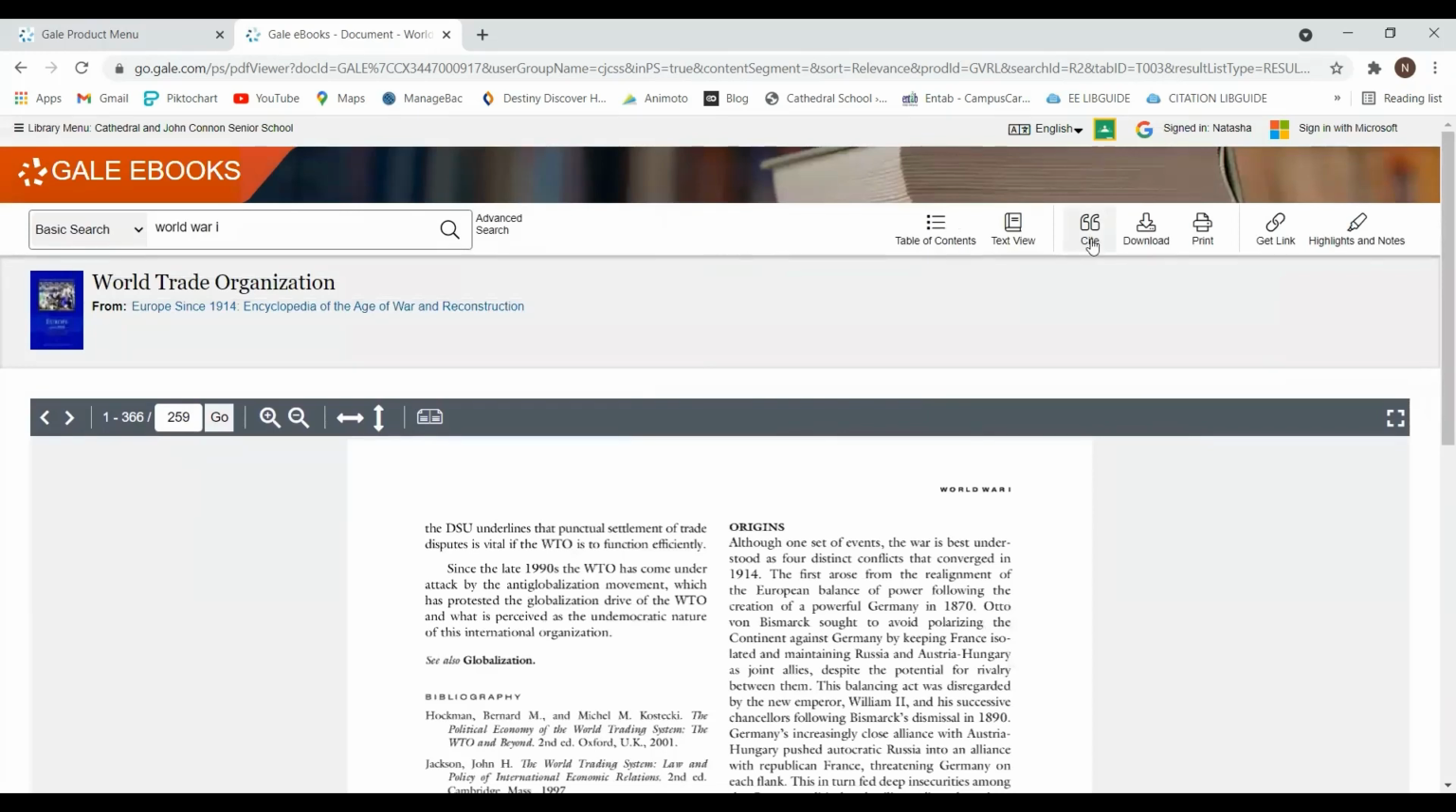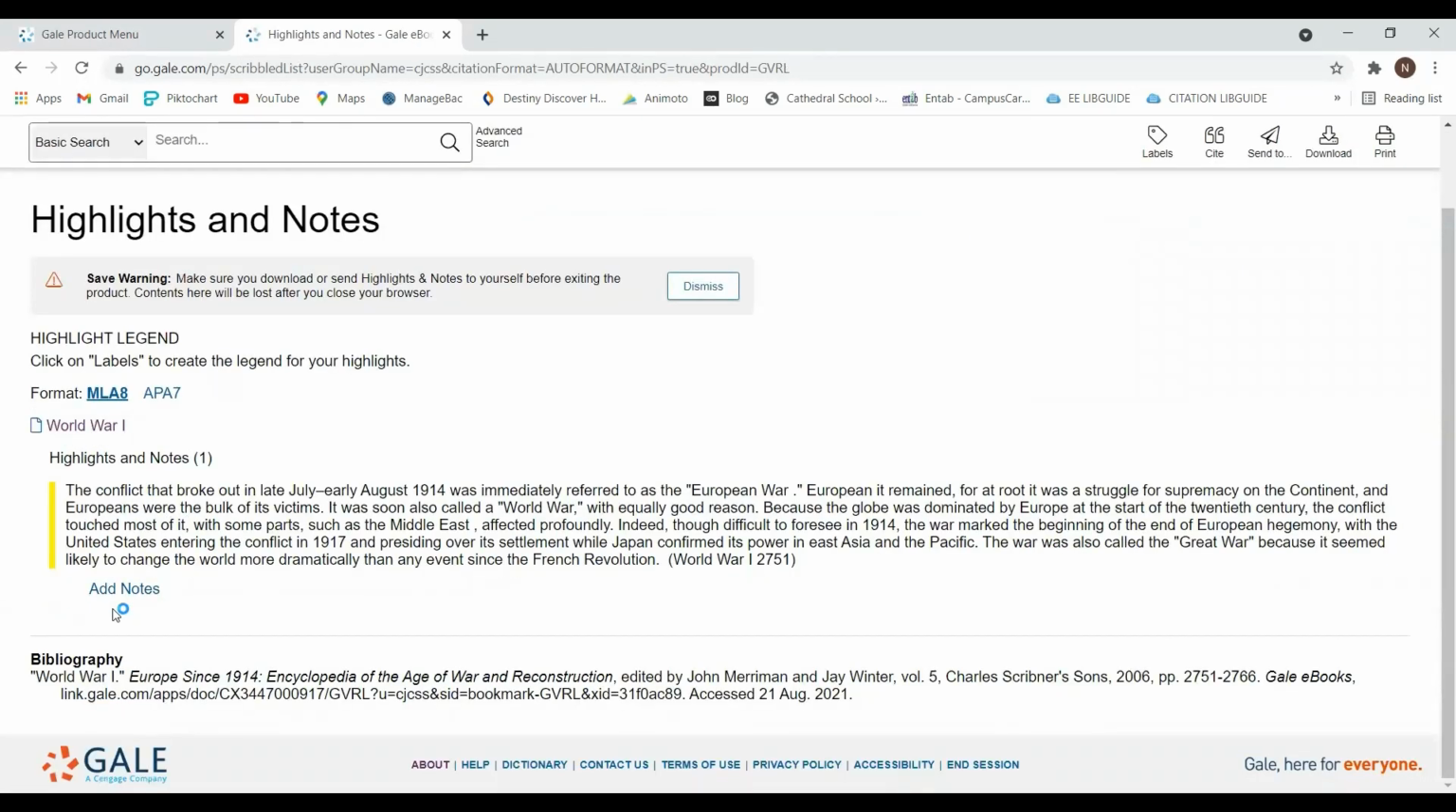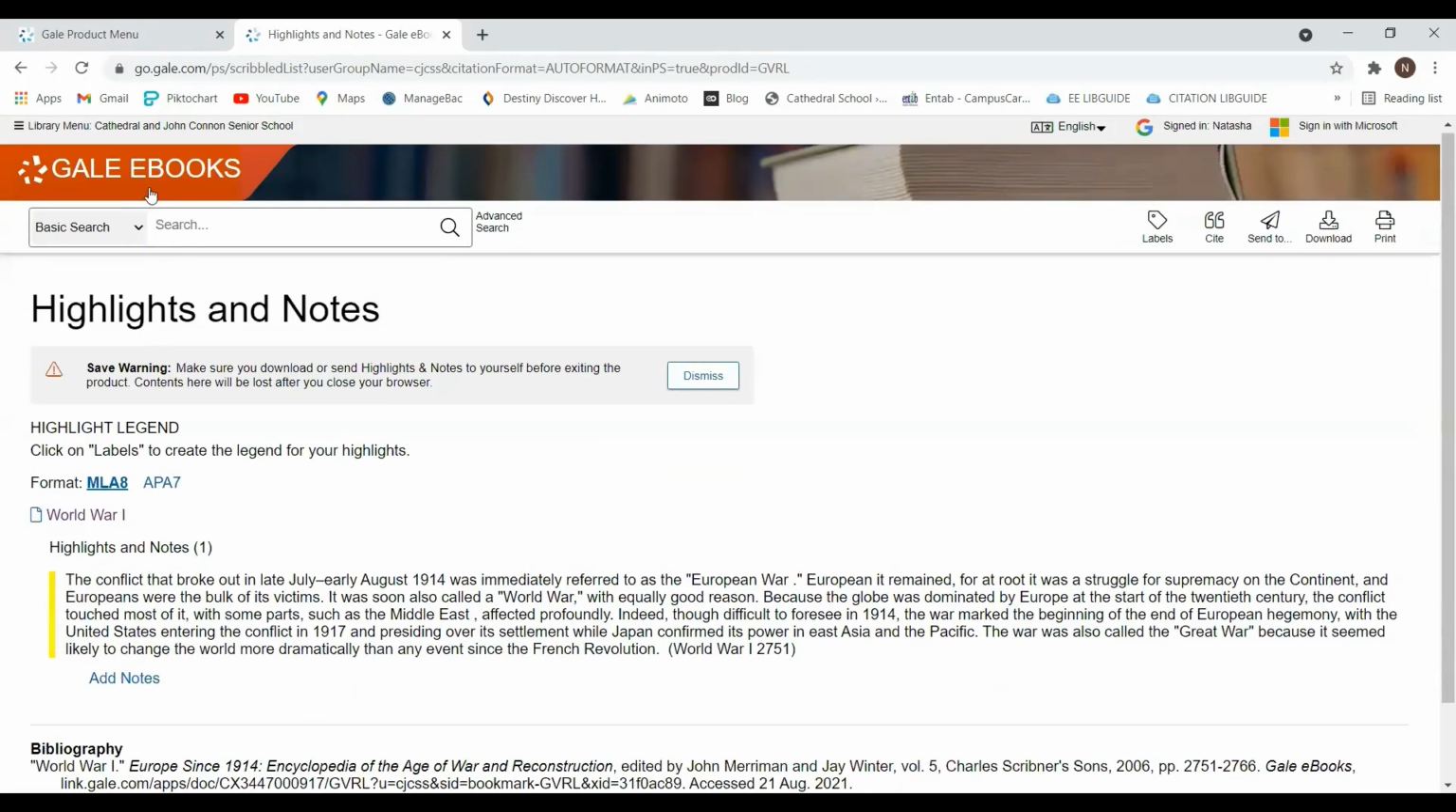I can cite the whole thing. It is a 366 page book. I can cite, I can download, I can print, I can get a link, and here I can see the highlights as well. Whatever I have highlighted, I can see it over here and I can see my citation as well. So this is about ebooks.